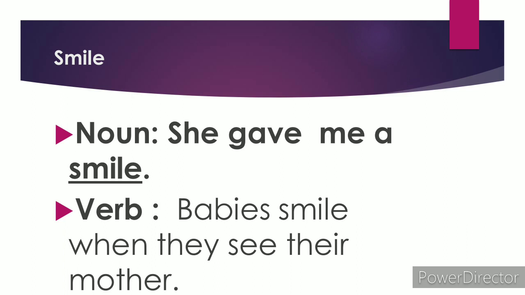Second example, smile as a noun. She gave me a smile. Smile is acting as a noun. The expression you have on your face when you are happy. Now let's see smile as a verb. Babies smile when they see their mother. Here you smile at somebody. Here the babies are smiling when they see their mother. So here it is acting as a verb.